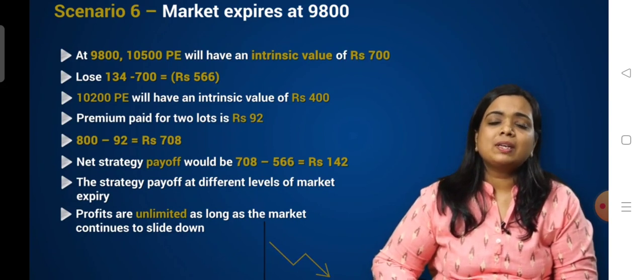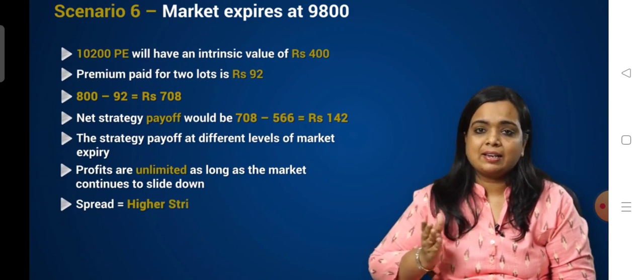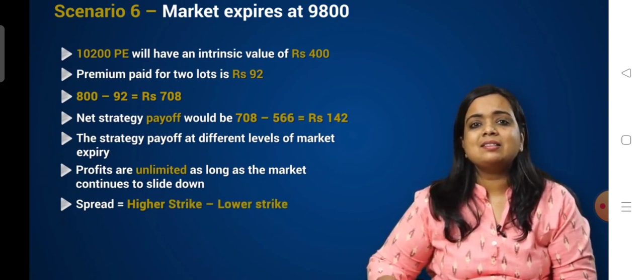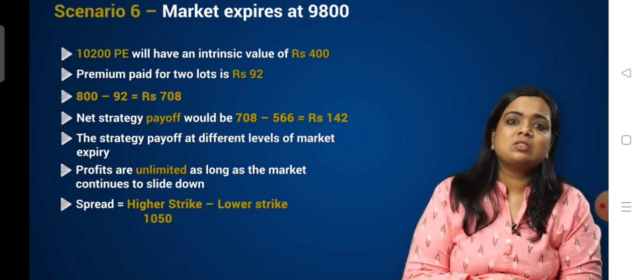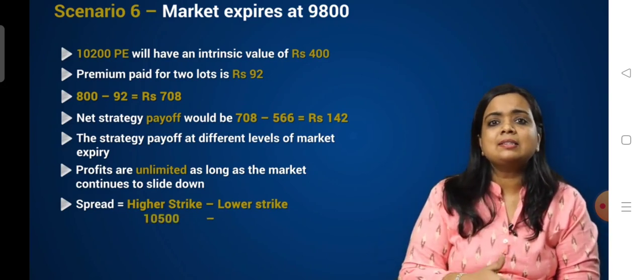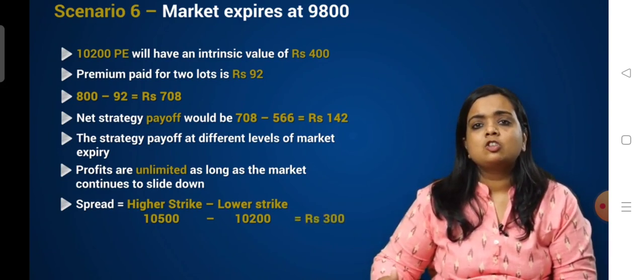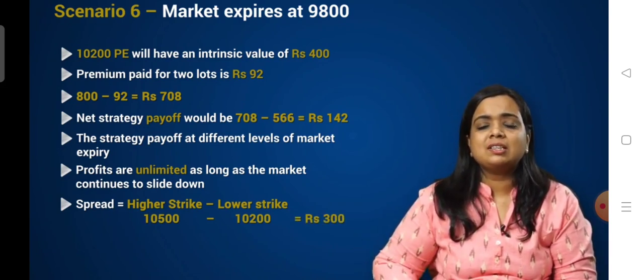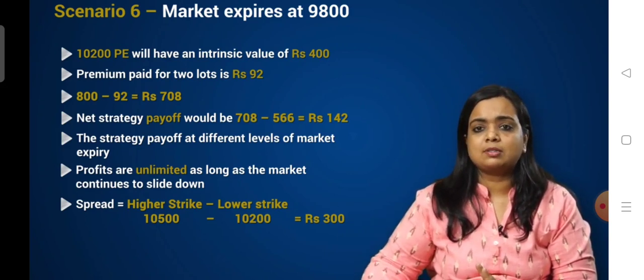So we can say that the spread. Spread means the higher strike price minus the lower strike price, which is 10,500 minus 10,200, which is equal to 300 rupees. So the spread of the strategy is 300 rupees, the difference between the two strike prices.